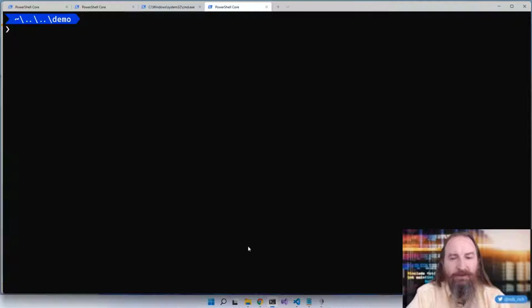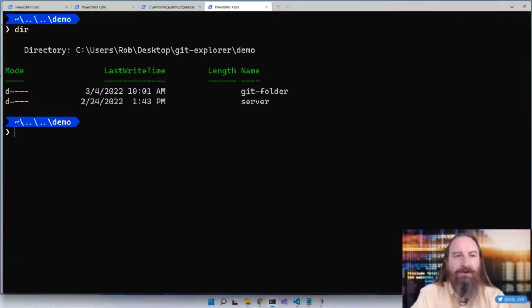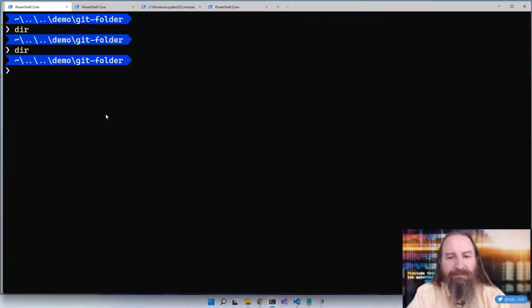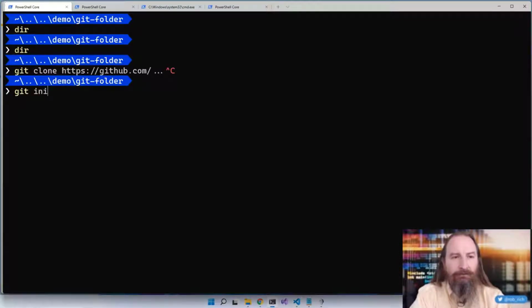So let's go build up some Git history. I have here a completely empty folder. Well, actually, no. Here, I have a completely empty folder. And we want to turn this into a Git repository. So we could say git clone https github.com. And that would definitely work, but let's not do it that way. Instead, let's do this, git init.